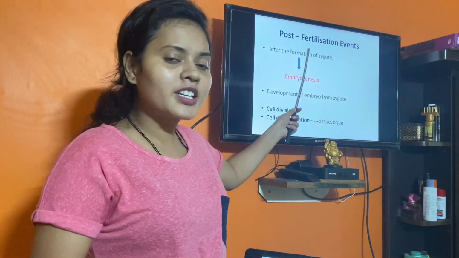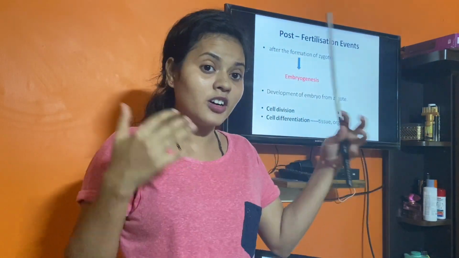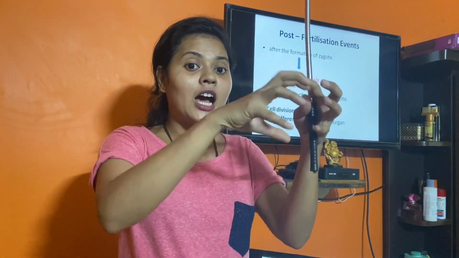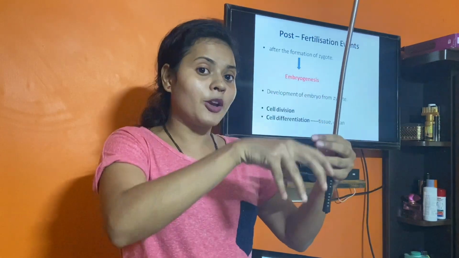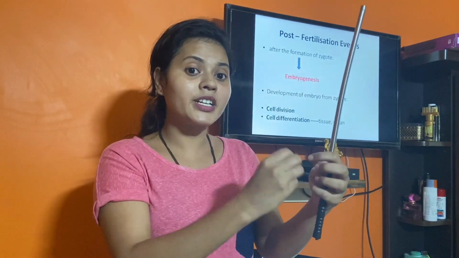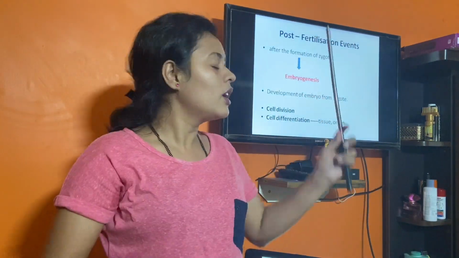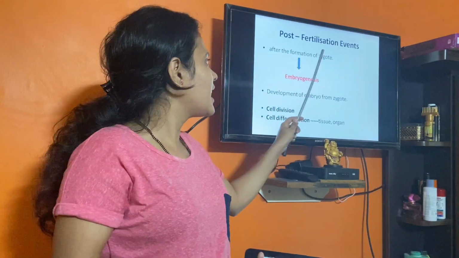Now post-fertilization meaning, what should happen? Fusion of gametes has taken place. First gametes have formed, then gametes have transferred. Now the zygote has formed during fertilization, and that zygote has to develop into an adult. Before that there will be an embryo. So what will be included in post-fertilization?